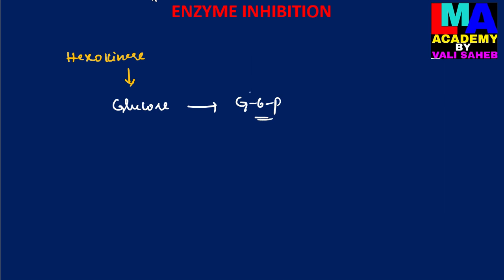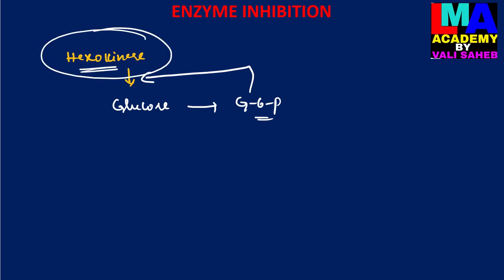Here glucose 6-phosphate acts as an inhibitor to inhibit the catalytic activity of hexokinase. If we observe the glycolysis pathway, the first reaction is that glucose is phosphorylated into glucose 6-phosphate.